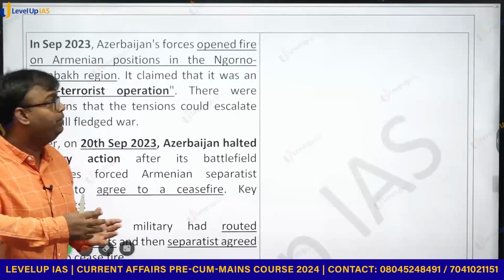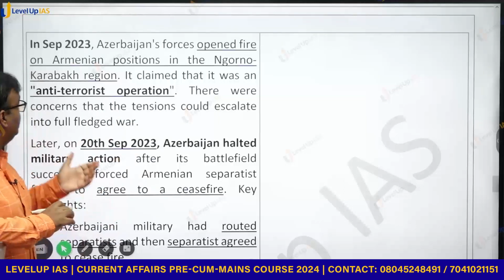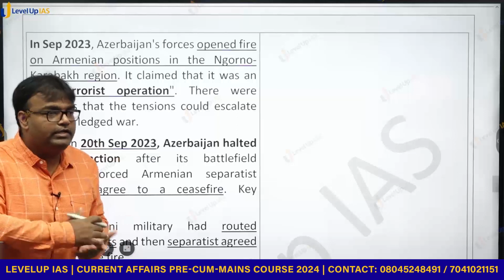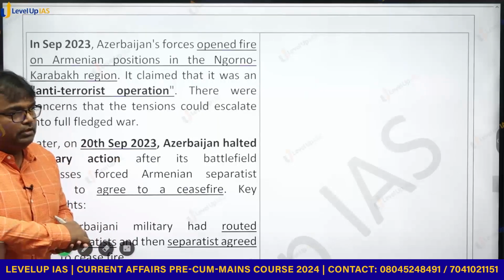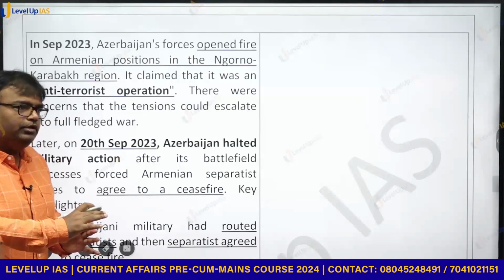In 2023, Azerbaijan forces again opened fire on Armenian positions in the Nagorno-Karabakh region. Azerbaijan said that it was an anti-terrorist operation. After some fighting, in a day or two, they stopped.